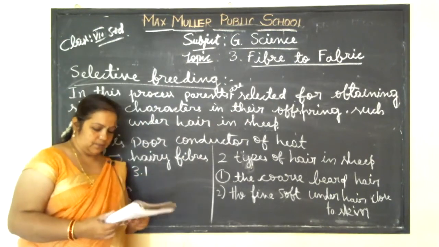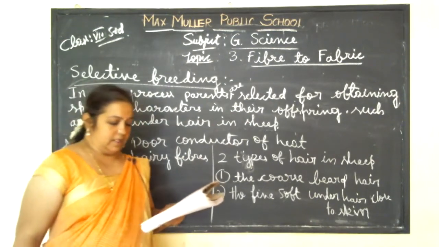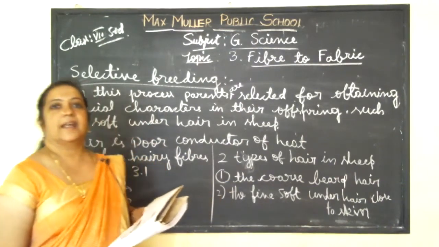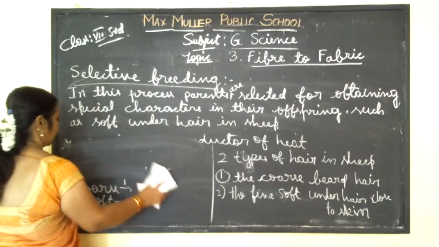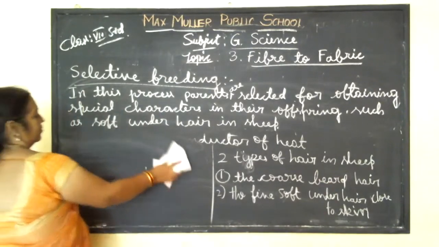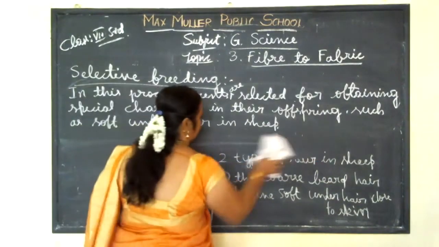Understood? Now, we'll go to the next topic, animals that yield wool. Which animals are giving us wool? Let us study one by one. You write down all these points, children.